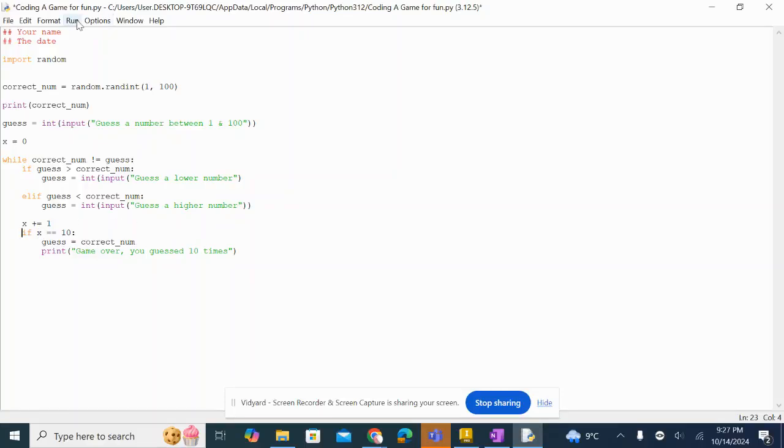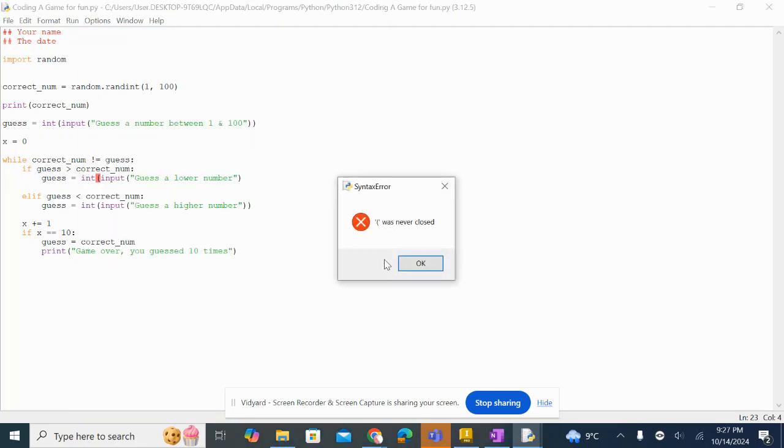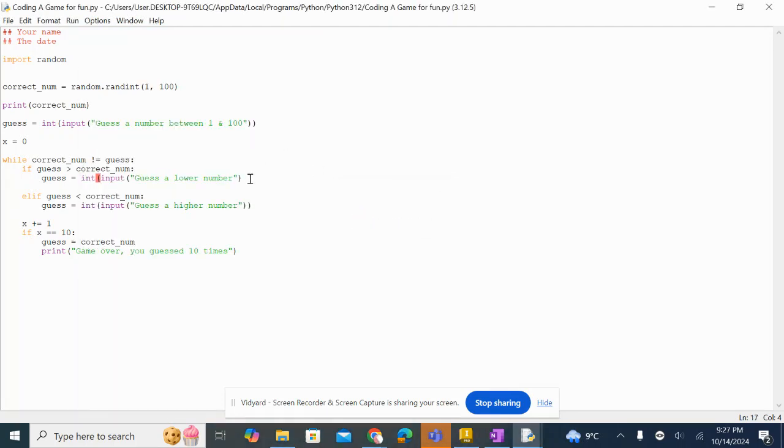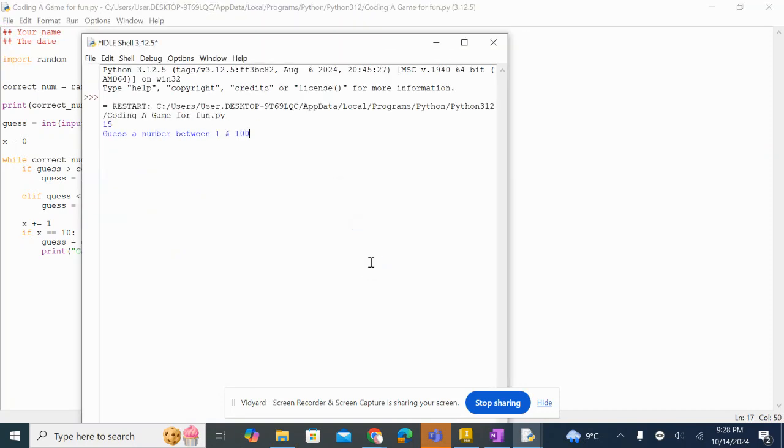Okay? Now let us run module. We can see our... Oh, my bad. I never closed this bracket. That's okay. I'm going to run again. Okay. Pick a number. So my number is 15. Let's go 20. Guess a lower number. 18. Guess a lower number. 16. Guess a lower number. 15. Oh my god, it doesn't give us anything.